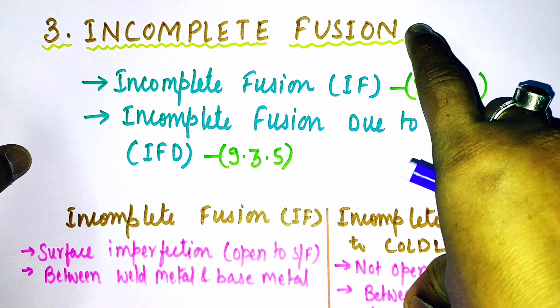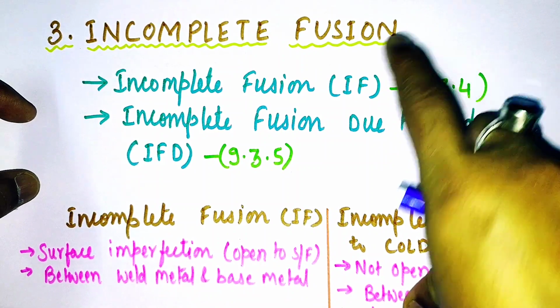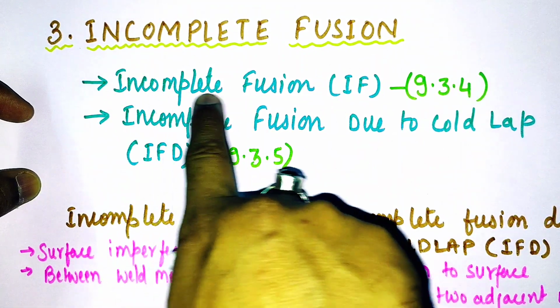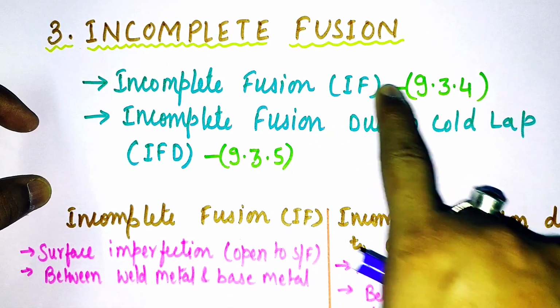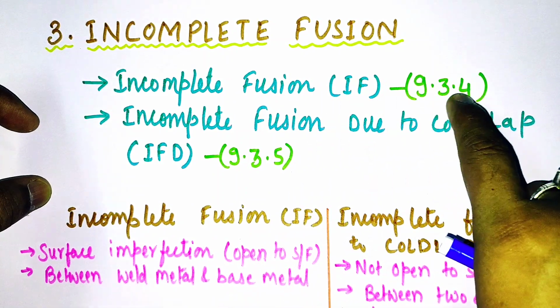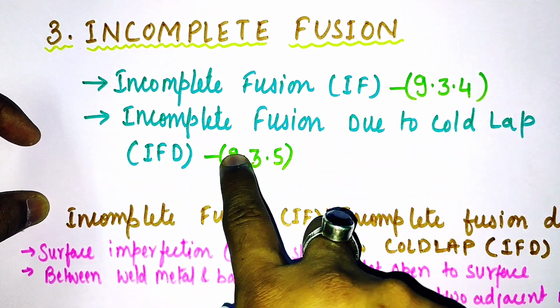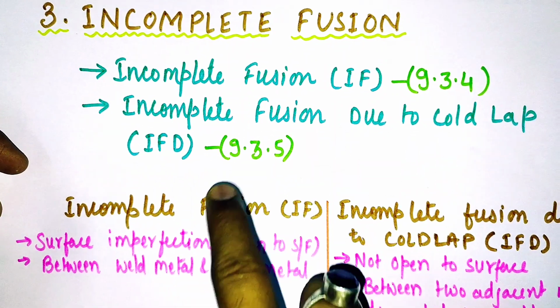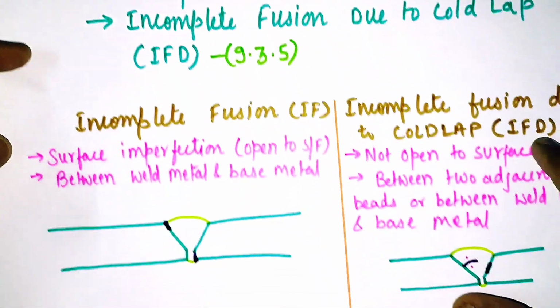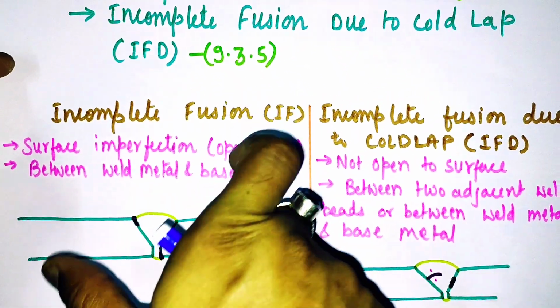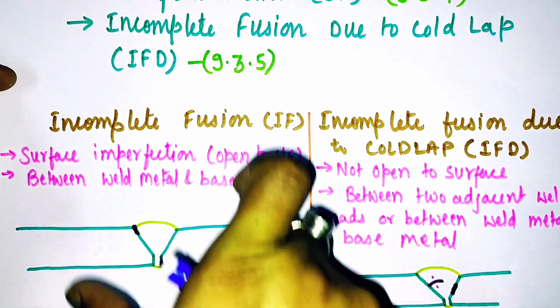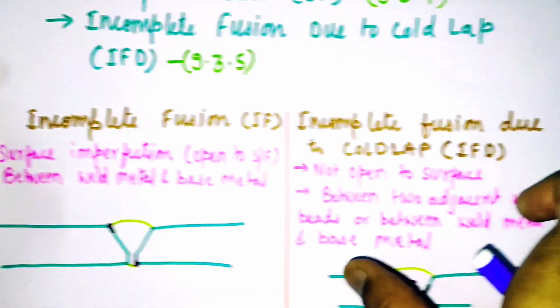So under this heading incomplete fusion, API has used two terms. First one is incomplete fusion itself, and it is given in clause 9.3.4. And the second one is incomplete fusion due to cold lap, and it is given in clause 9.3.5. So let me give you a brief idea of what is incomplete fusion and what is incomplete fusion due to cold lap.